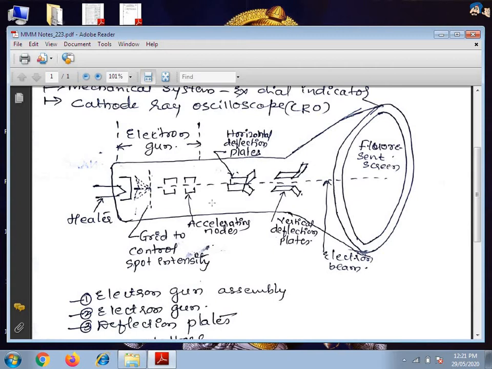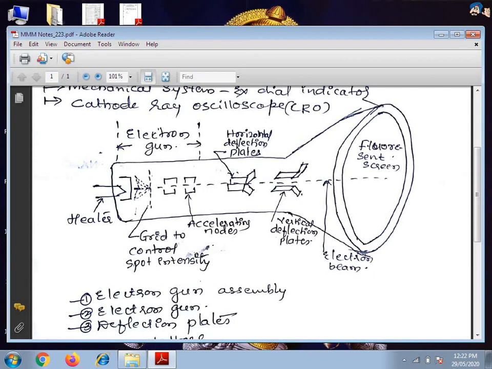Voltage applied to a pair of vertical plates moves the electron beam vertically up or down. And if the voltage is applied to the pair of horizontal plates, they move the electron beam horizontally from one end to the other end of the screen. So this is the screen.